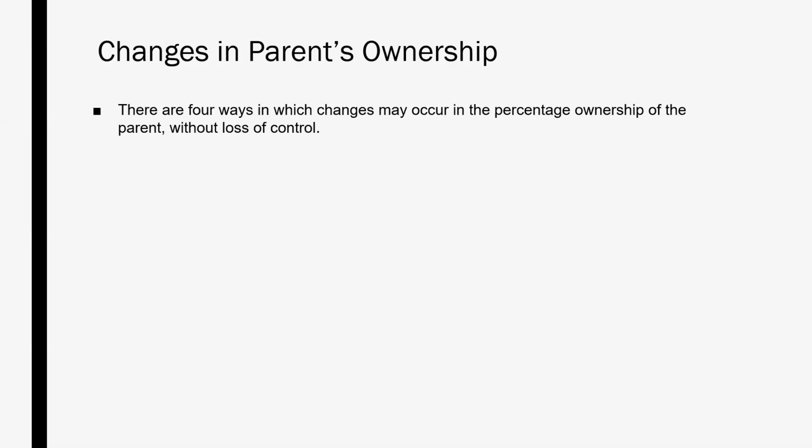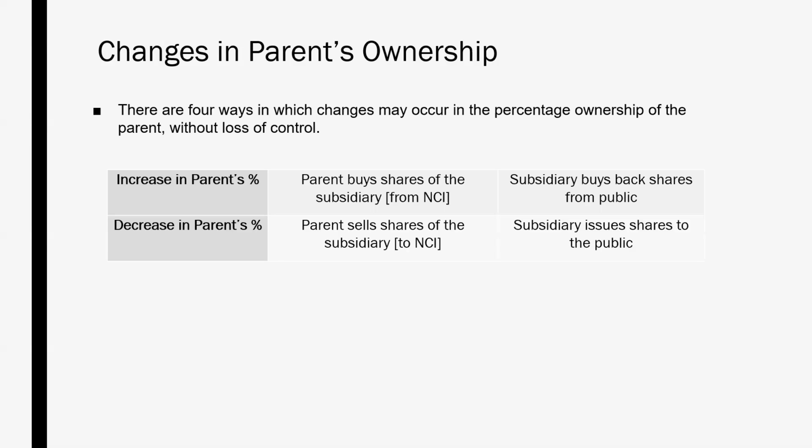The parent's percentage ownership can increase if the parent was to buy additional shares of the subsidiary from other shareholders who are essentially part of non-controlling interest, or if the subsidiary was to buy back shares from the public. Once that happens, the shares bought back by the subsidiary are canceled, and this results in a concentration of the parent's ownership.